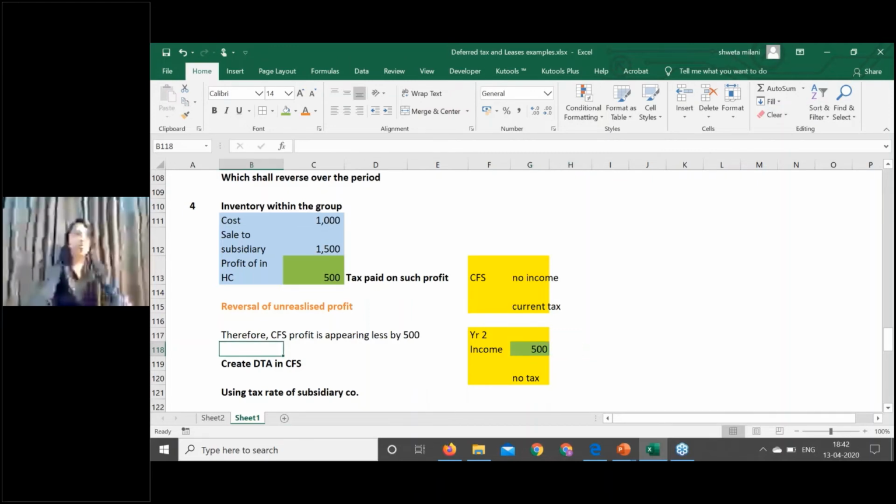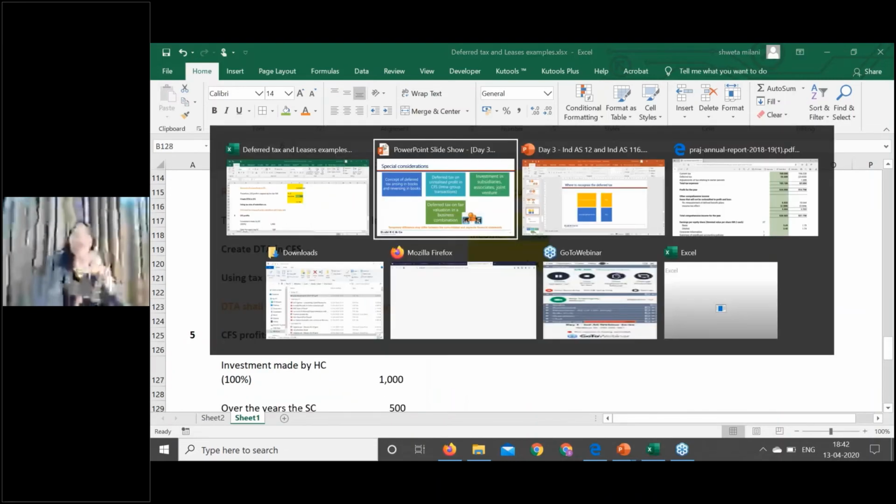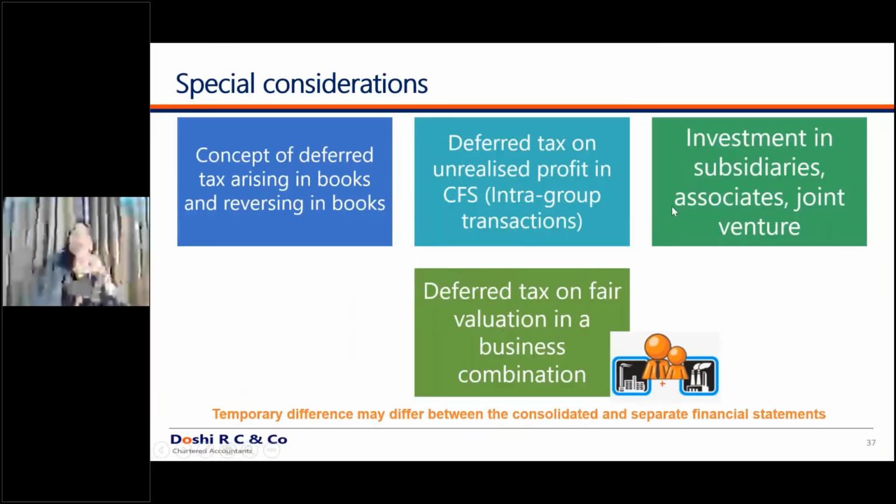Moving ahead to another example. I hope these two examples are clear. I agree it is a bit difficult concept to digest, but please understand it step by step. The third concept: investment in subsidiaries, associates and joint ventures. Understand it just as a concept and we'll understand it in detail with what the standard says.